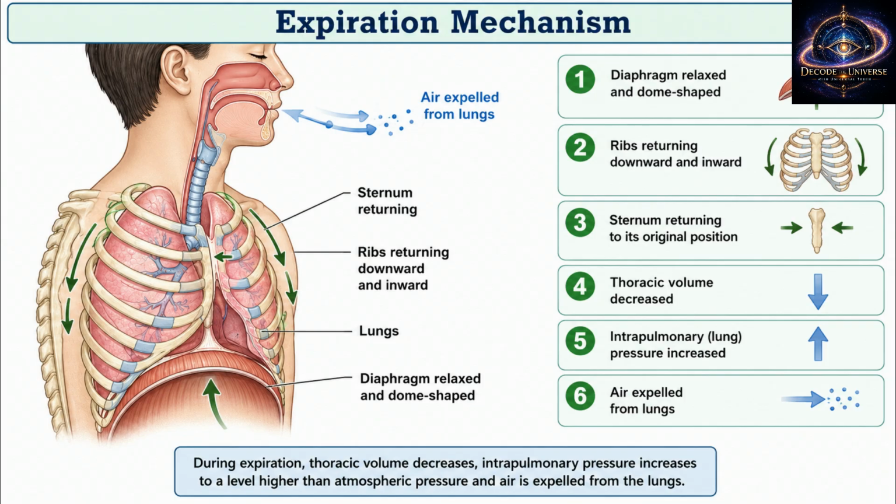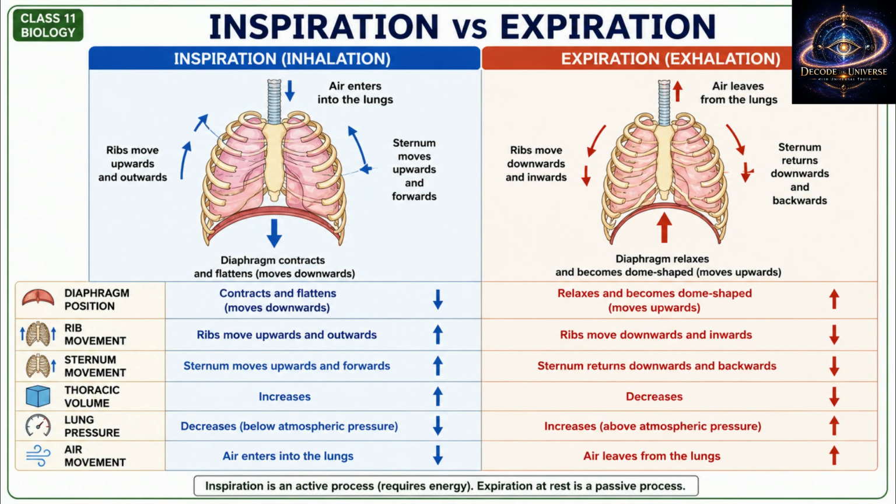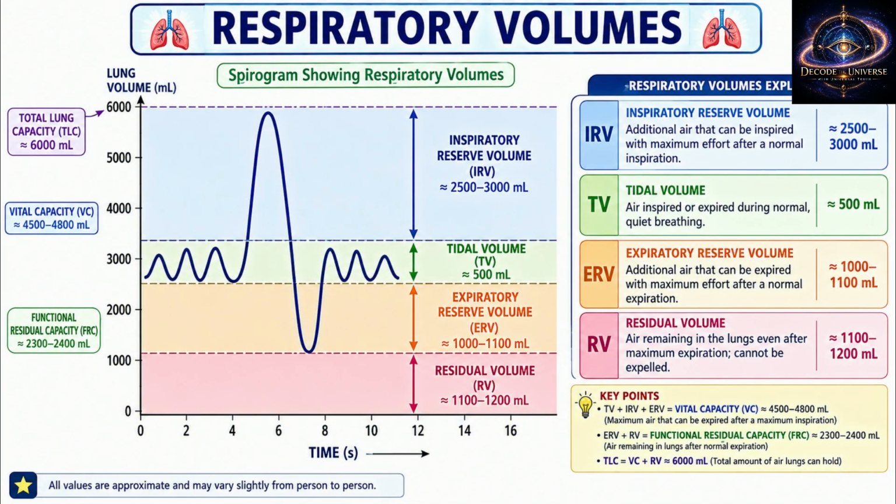6. Respiratory volumes and capacities. Important values. Tidal volume: air inspired or expired during normal breathing, about 500 ml. Inspiratory reserve volume: extra air inhaled forcefully after normal inspiration, about 2500 to 3000 ml. Expiratory reserve volume: extra air exhaled forcefully after normal expiration, about 1000 to 1100 ml.